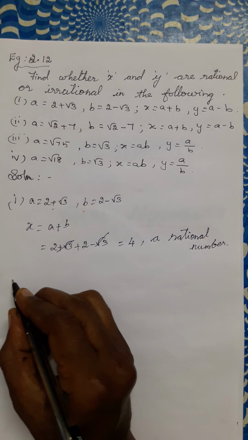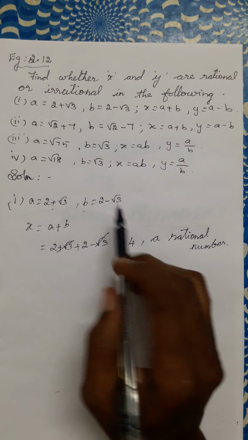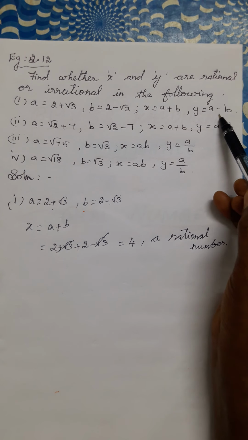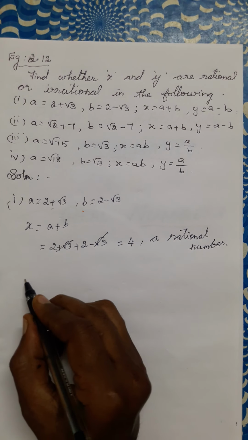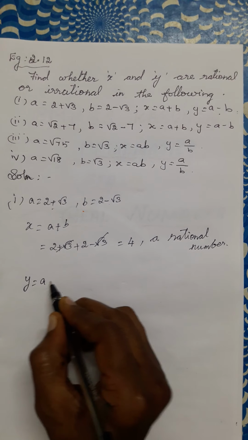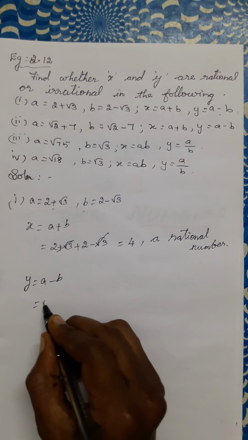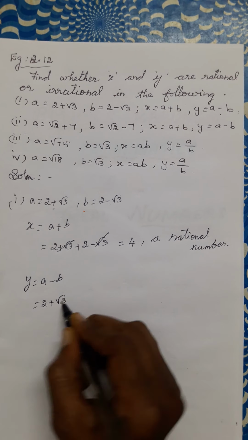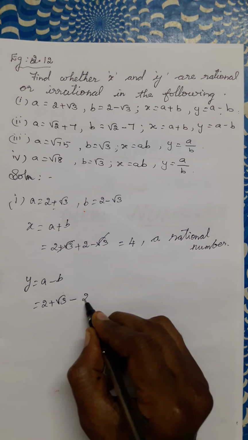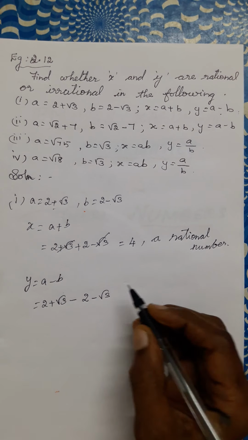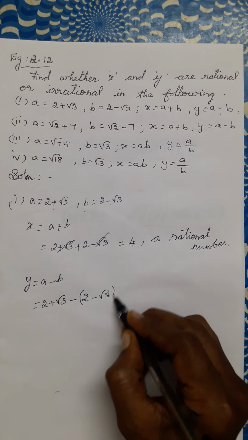Next, second, what we have to find out? y is equal to a minus b. Substitute a and b values. 2 plus root 3 minus (2 minus root 3). Bracket is compulsory.